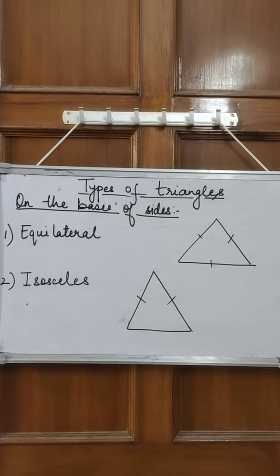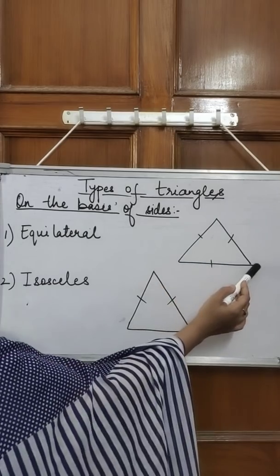Okay, so on the basis of sides, we have three types of triangle. First one is equilateral, second one is isosceles, and third one is scalene. Okay, so let us first study equilateral triangle. So what are equilateral triangles? As this word equi is there, equi means something that is equal, the same. So when we say equilateral, in equilateral triangles, all three sides are equal.